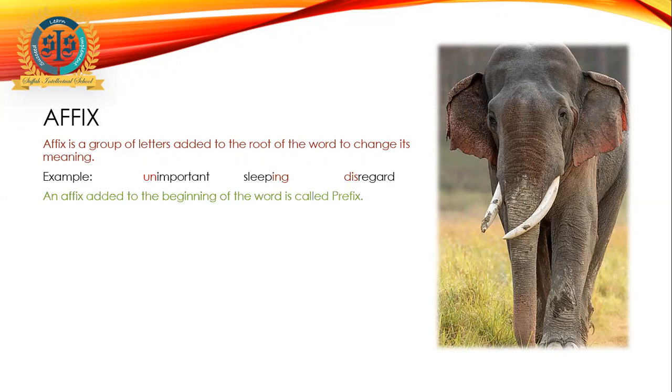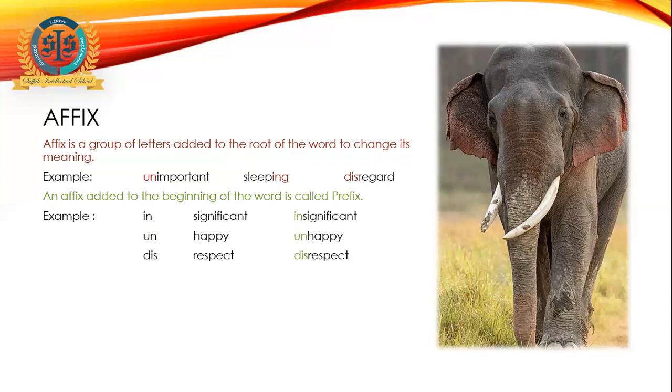There are 2 types of affix. One is called prefix. An affix added to the beginning of the word is called prefix. When you are adding a group of letters at the start of a word, like in added to significant, it becomes insignificant. Un is added to happy to become unhappy. Dis is added to respect, it becomes disrespect.